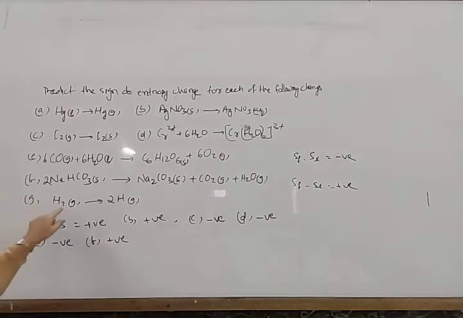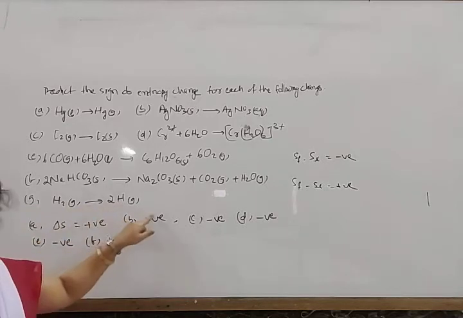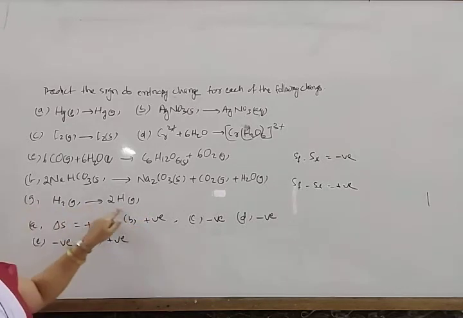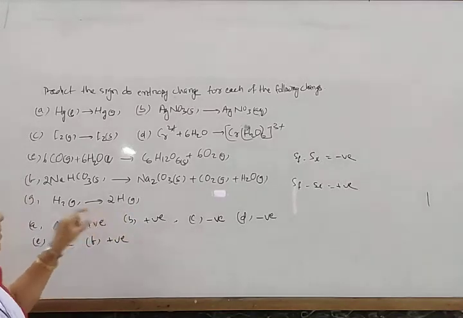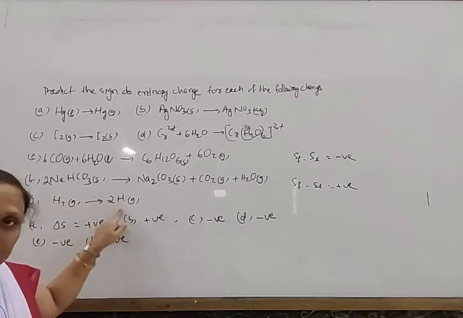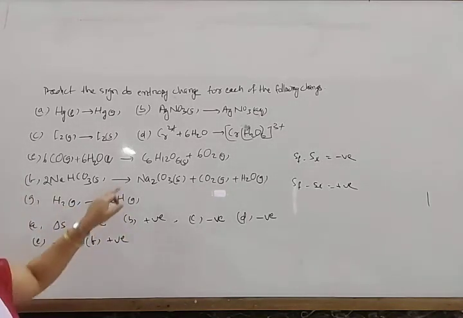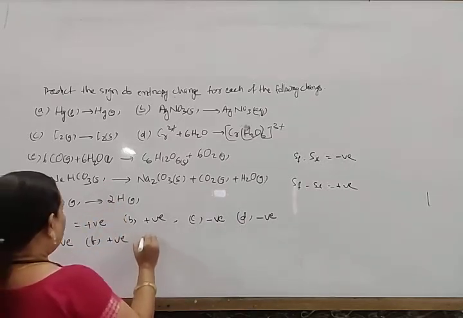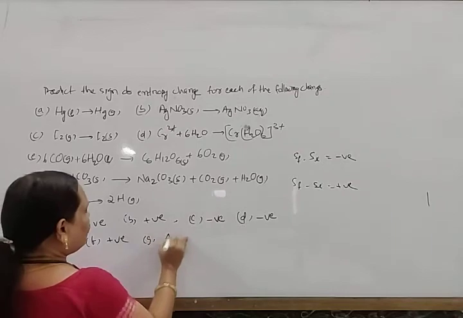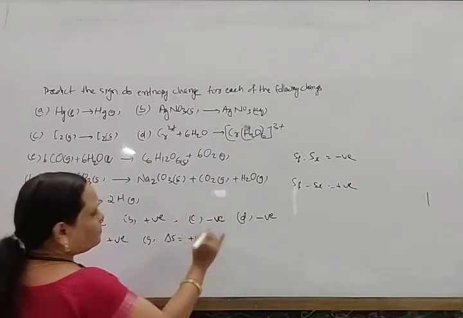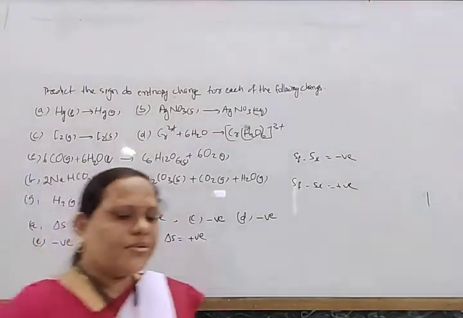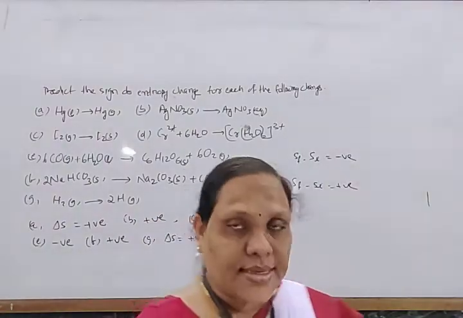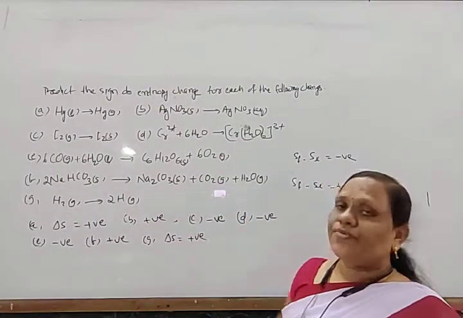And again, H2 gas to 2H gas. One particle is converted into 2 atoms. This is the more stable form, and this is the unstable form. So here the randomness is more, and the del S value is positive. You have to think in which case the randomness increases, then you can find out the del S value.